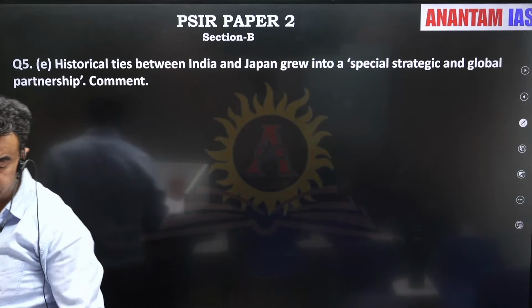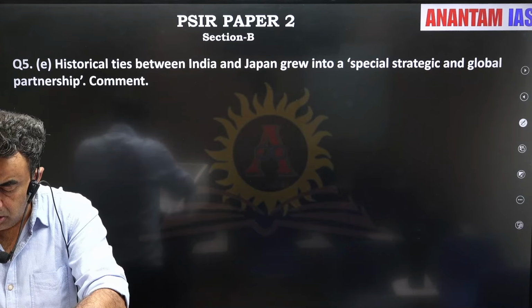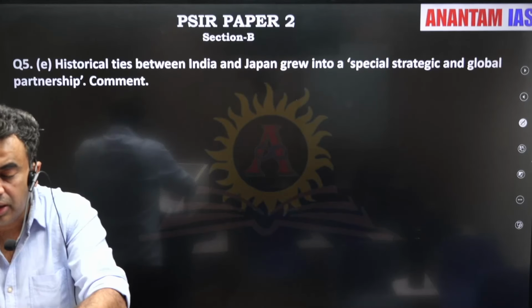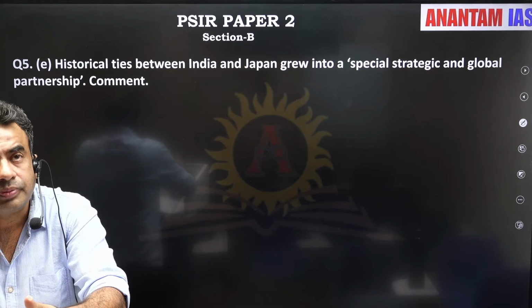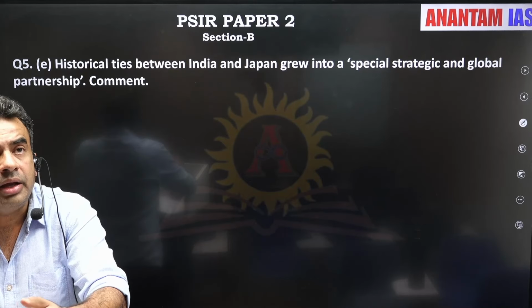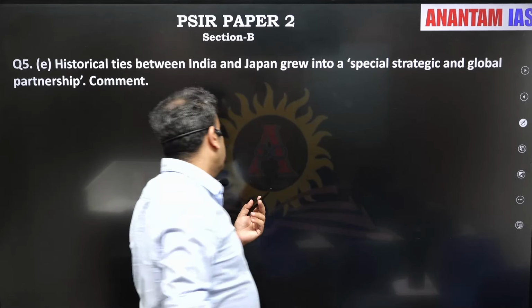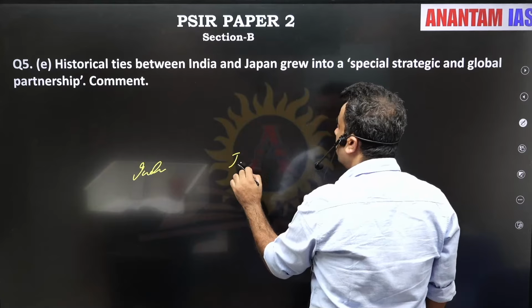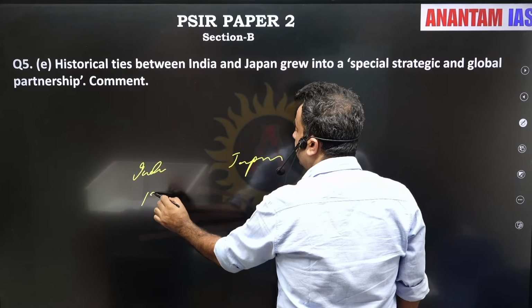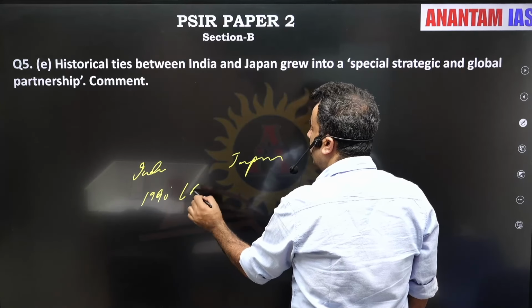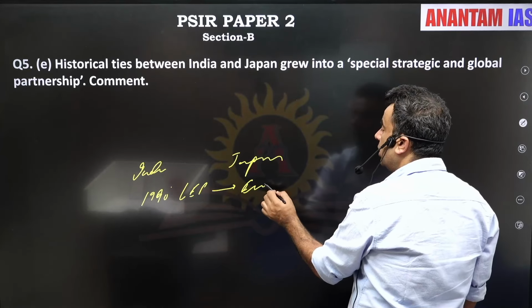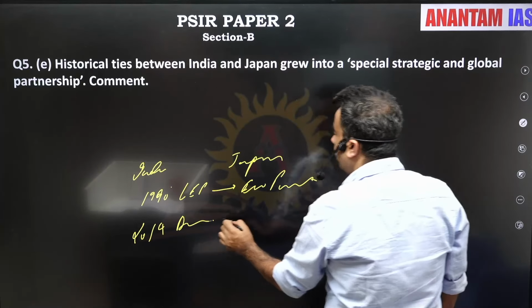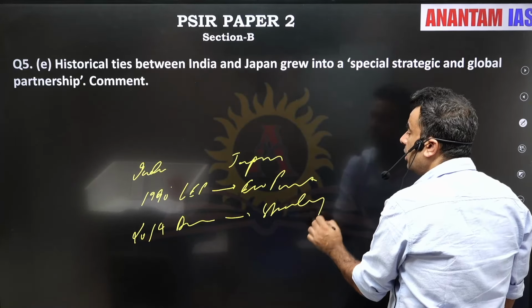From the notes itself, direct from the notes, right? Our strategic engagement with Japan has increased under our Act East policy. I hope you remember it didn't start on a cordial note, as both ended up on the opposite sides of the Cold War. After the 90s, when we started the Look East policy, Japan became one of our closest economic partners. When we announced Act East in 2014, Japan became our strategic partner.